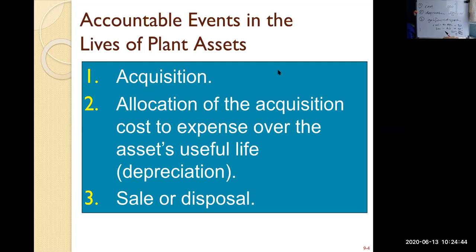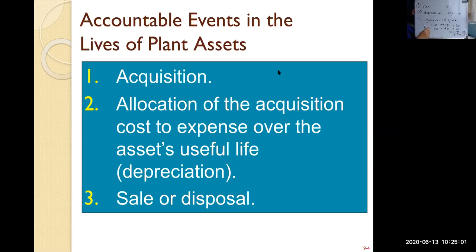But if the book value is 60 and you can only sell it for 50, then even though the value is 60, you can only sell it for 50, so you are making a loss of 10,000. That would be a loss on your disposal.